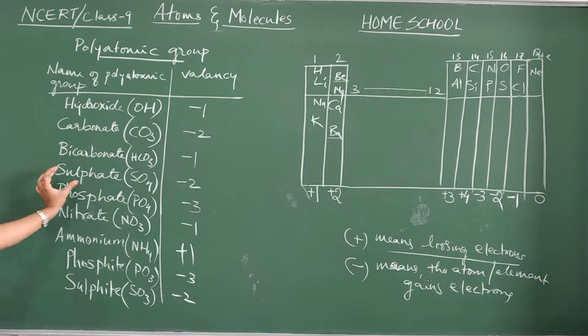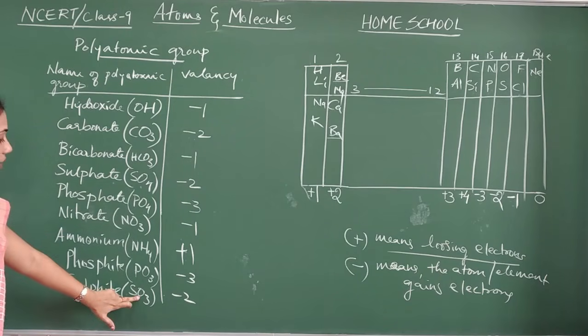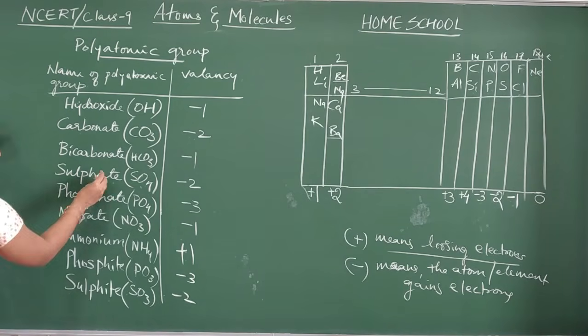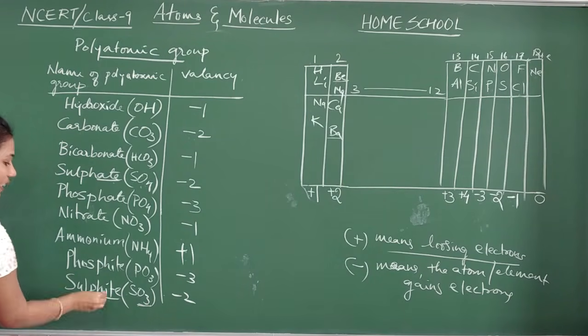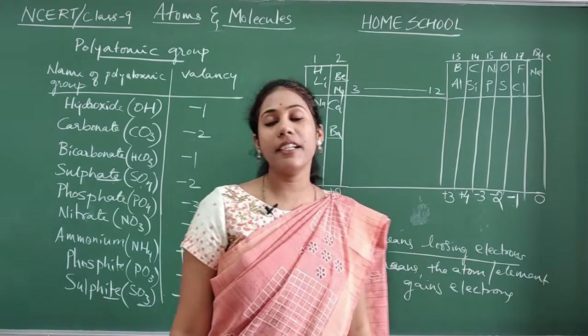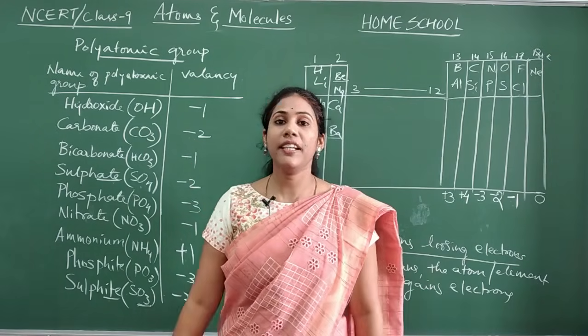Don't get confused between sulfate and sulfite. Sulfate is SO4, sulfite is SO3. Actually both contain sulfur, both contain oxygen, isn't it? But the one which has more number of oxygen is mentioned with ATE. The one which has less number of oxygen is mentioned with ITE. This is a rule for naming. There are certain rules behind the names of these polyatomic groups.